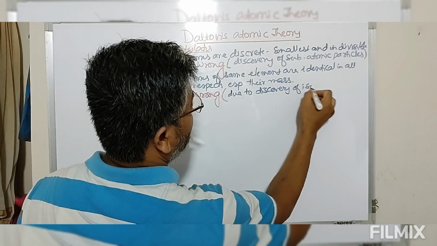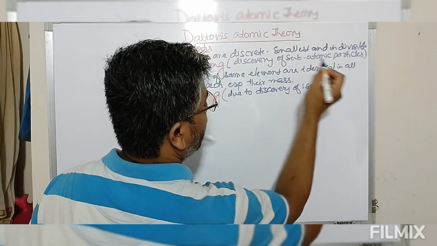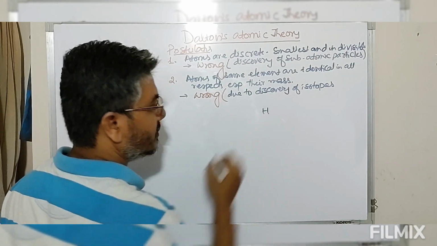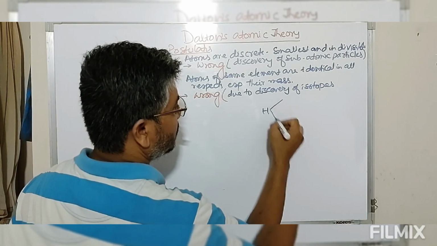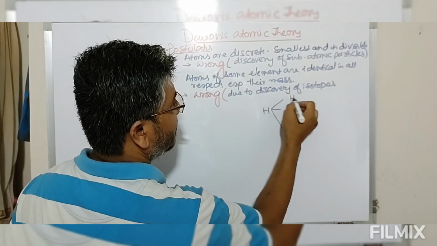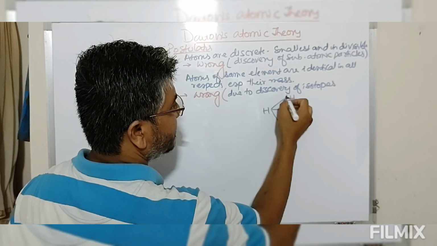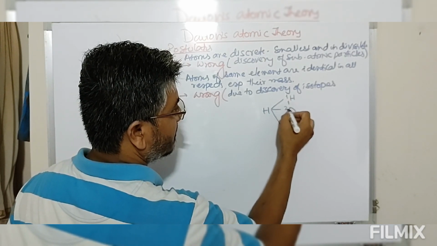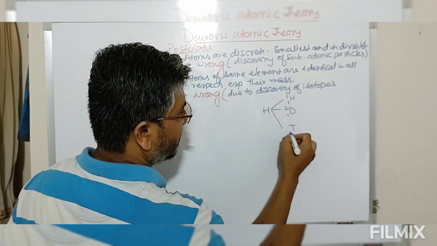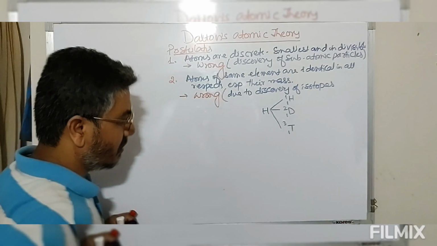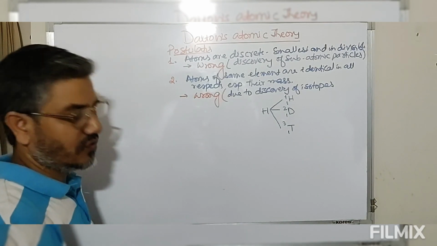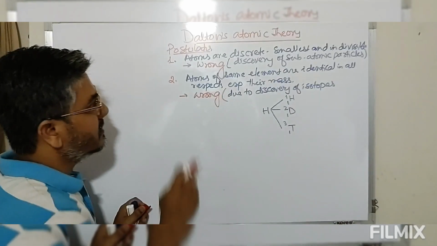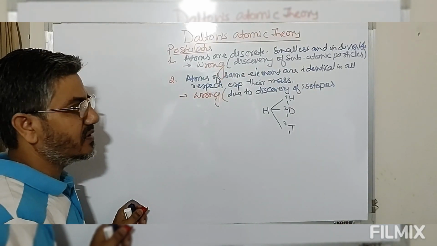Due to the discovery of isotopes. So now look at this example I am giving you. Hydrogen exists in three different isotopic forms. Hydrogen, atomic number 1, mass number 1. Deuterium, atomic number 1, mass number 2. Tritium, atomic number 1, mass number 3. These are atoms of hydrogen only, having the same atomic number, that is 1, 1, 1. So obviously we have atoms of the same element.